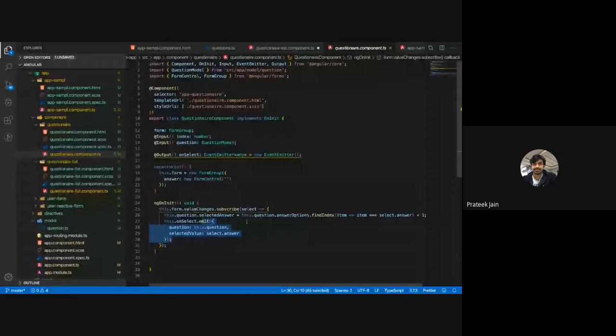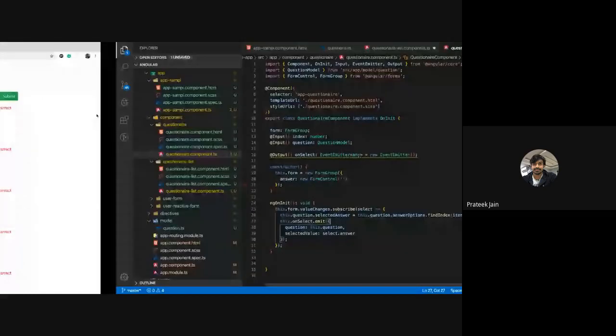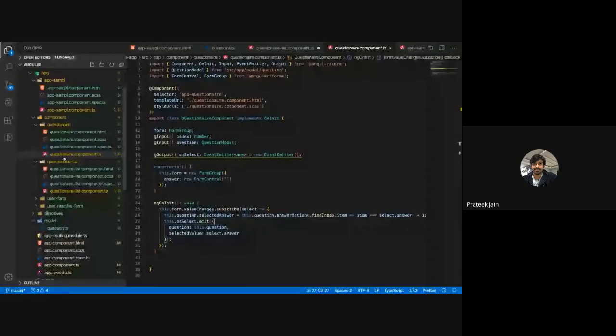Now going to the flow, how it is working: I have this questionnaire rendered, and I am selecting some option. Whenever I select, this select event is called. This on select event is getting called whenever I change the radio selection.